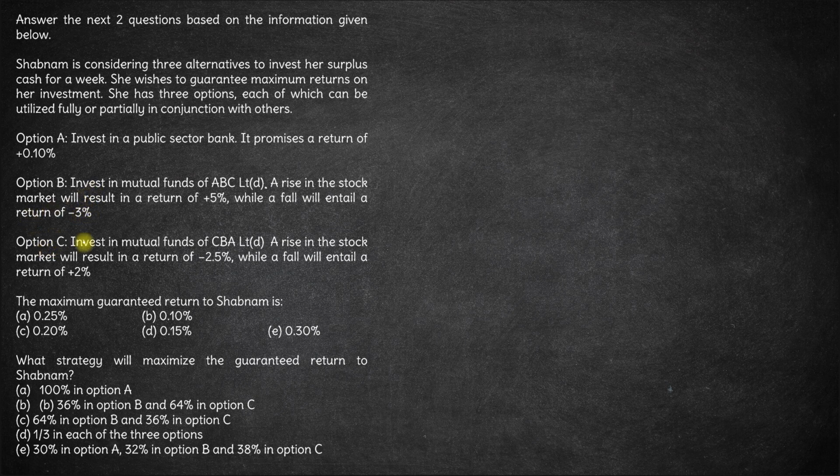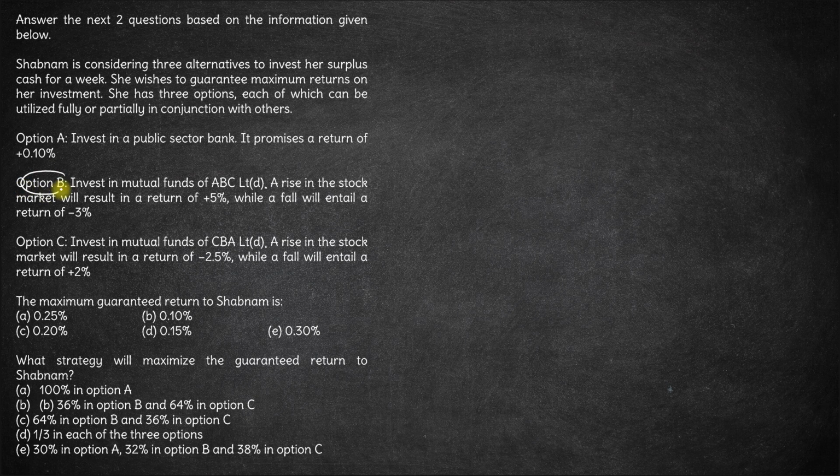Similarly, in option C, again a mutual fund, CBA Limited. Here, if the stock prices rise, you will get a return of minus 2.5%, and if the stock prices fall, you will get a return of plus 2%. Fine. Now see, when you say guarantee maximum returns, if you invest only in A, you will get a meager return of 0.1%. Is this the maximum return you can get?